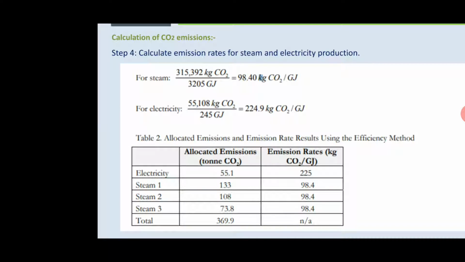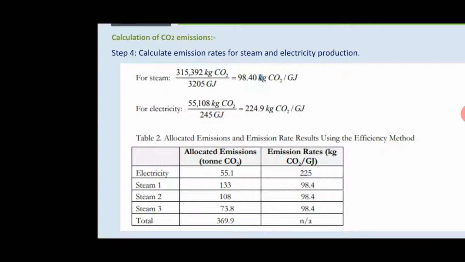The next table shows allocated emissions and emission rate results using the efficiency method, for electricity, steam 1, steam 2, steam 3, and total. Allocated emissions, these values are in tons of CO2, 55.1, emission rates in kilogram CO2 per gigajoule, which is 225. For steam 1, 133, 98.4.